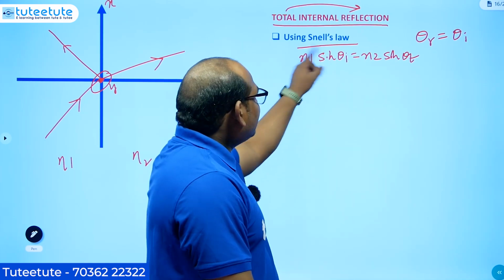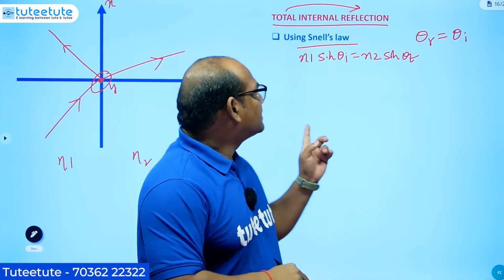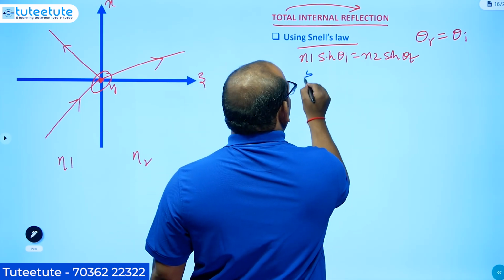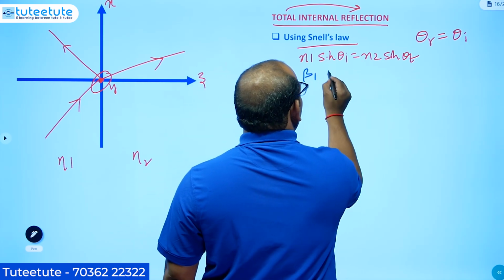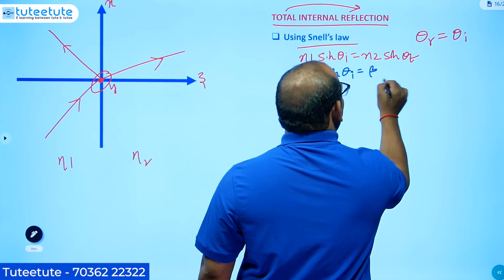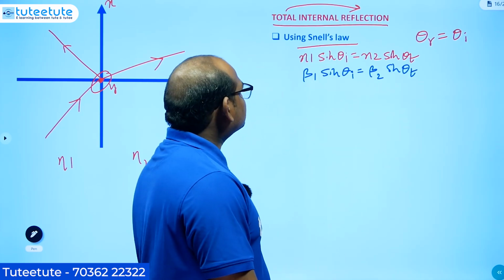Here n1 and n2 are not impedances like eta 1 and eta 2. n1 and n2 are the refractive indices. We can modify this and write it in terms of the phase constants: beta 1 sin theta i is equal to beta 2 sin theta t. Like this we can utilize it.